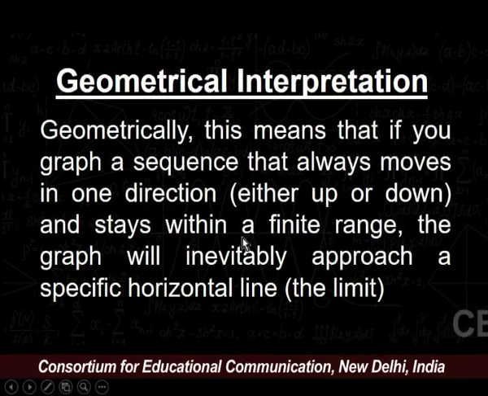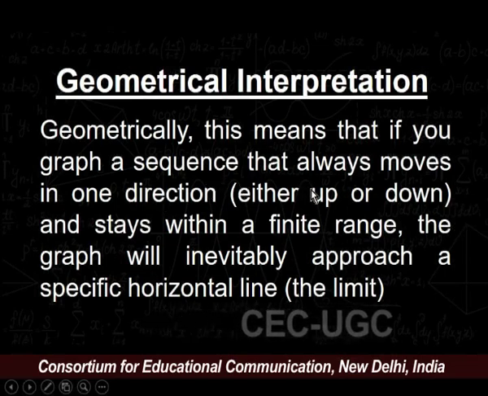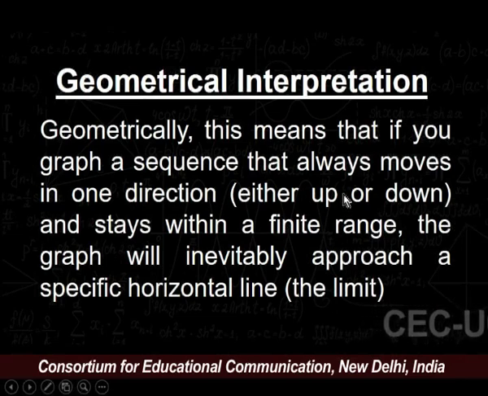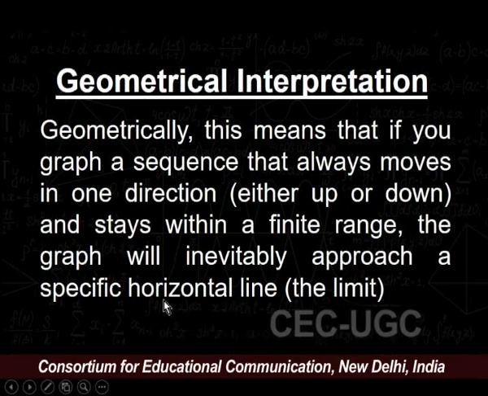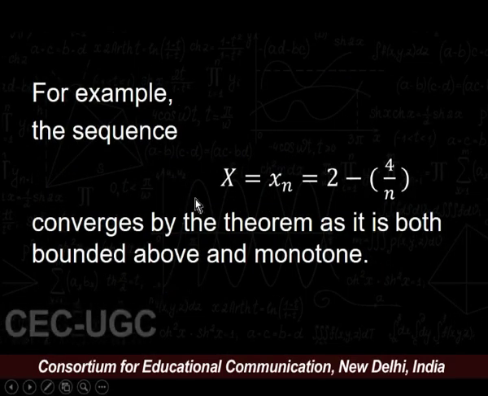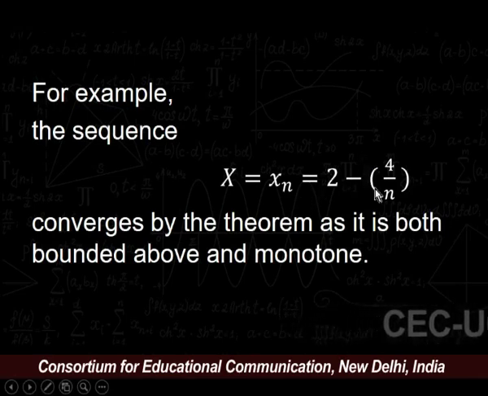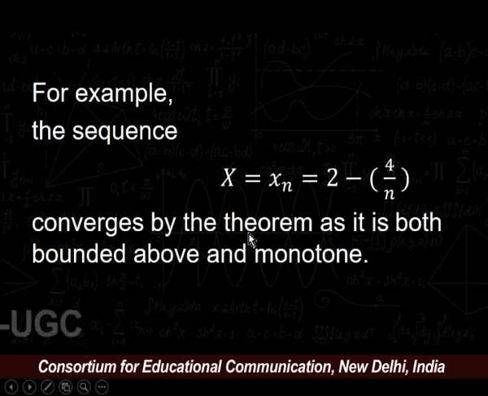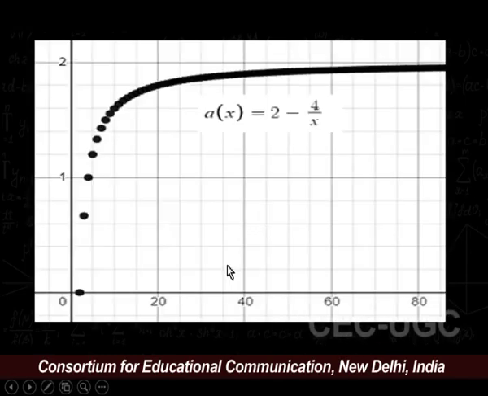Now, the geometrical interpretation of the monotone convergence theorem. Geometrically, this means that if you graph a sequence that always moves in one direction, either up or down, and stays within a finite range, the graph will inevitably approach a specific horizontal line, that is the limit. For example, the sequence x = (xn), where xn = 2 - 4/n, converges by the theorem as it is both bounded above and monotone, as we can easily check from the diagram.